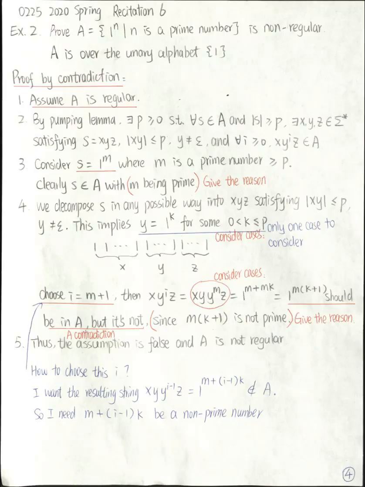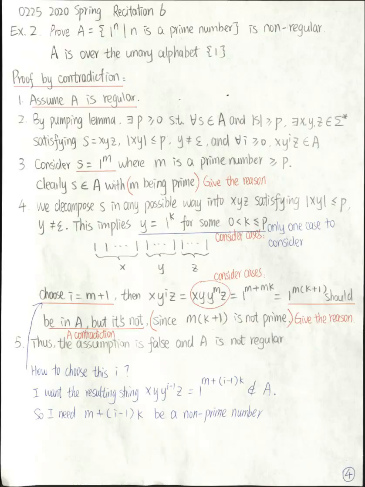And this k plus 1 is not equal to 1 because k is greater than 0. And this k plus 1 is not equal to m plus mk because k is less than or equal to p. So this number m plus mk has two factors other than 1 and itself. So this number cannot be prime. If this is not prime, then 1 to this number is not in the language A.